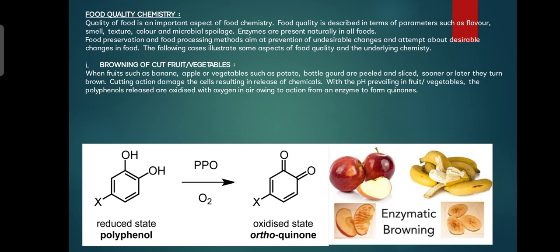With the pH prevailing in the fruit and vegetables, the polyphenols released are oxidized with oxygen in air owing to the action of an enzyme to form quinones. Due to this enzymatic action, the fruit surface turns brown.